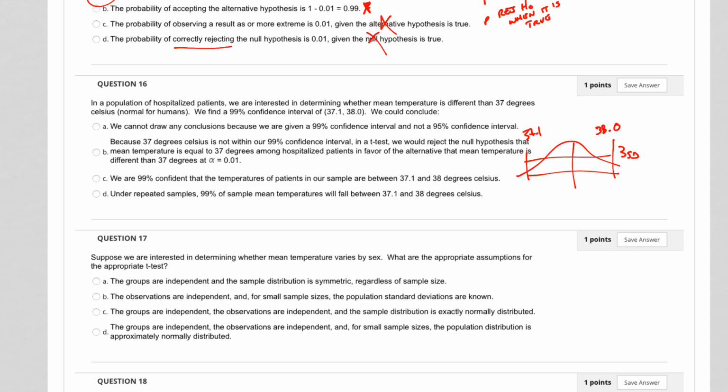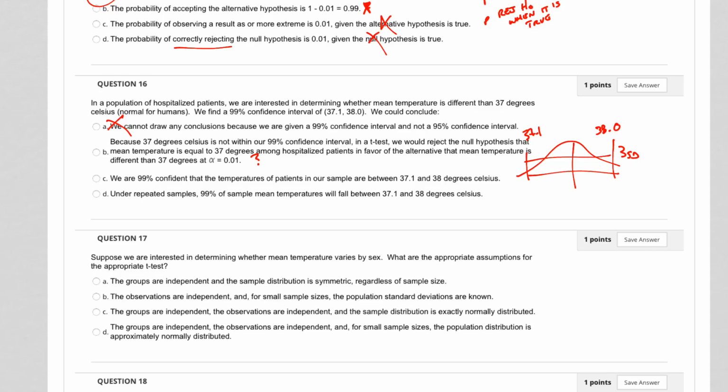We cannot draw any conclusions because we're given a 99% confidence interval. Nope, we can still draw conclusions there. Because 37 degrees Celsius is not within our 99% confidence interval, in a t-test we would reject the null hypothesis that mean temperature is equal to 37 degrees among hospitalized patients in favor of the alternative that mean temperature is different than 37 degrees.